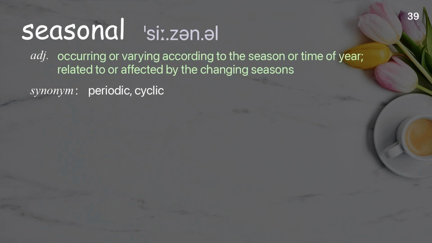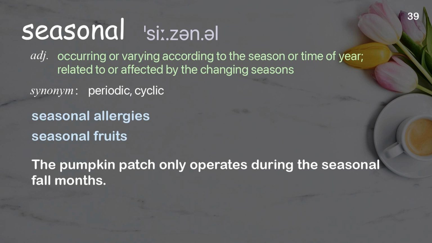Seasonal. Occurring or varying according to the season or time of year, related to or affected by the changing seasons. Examples: Seasonal allergies. Seasonal fruits. The pumpkin patch only operates during the seasonal fall months.